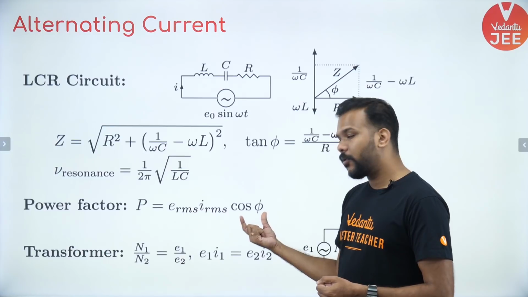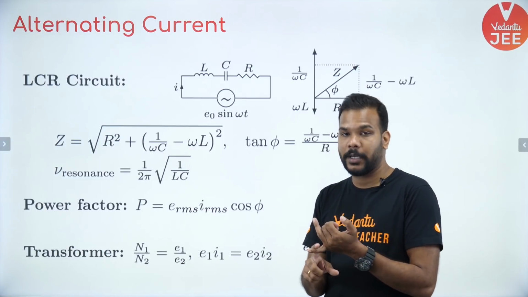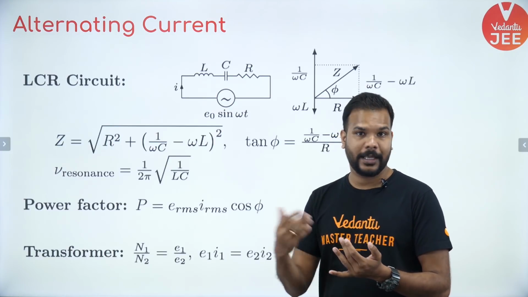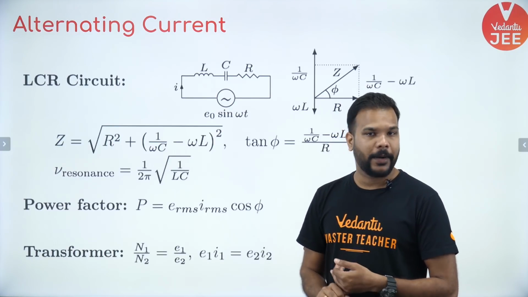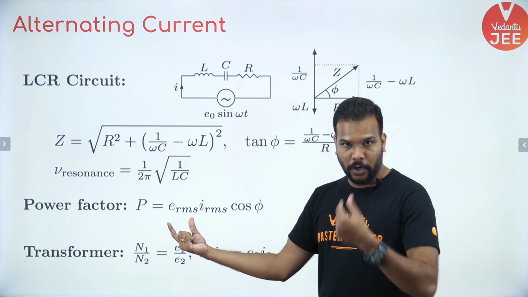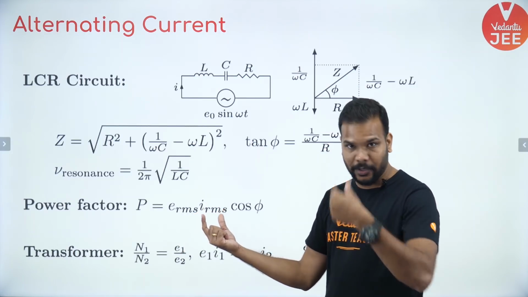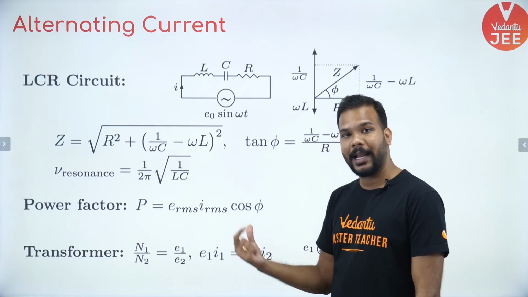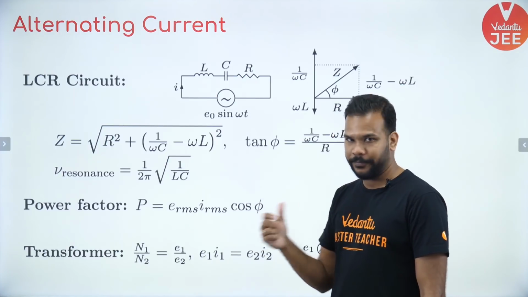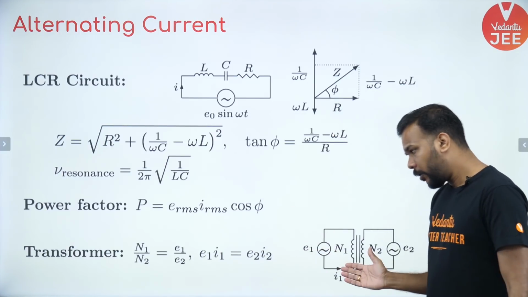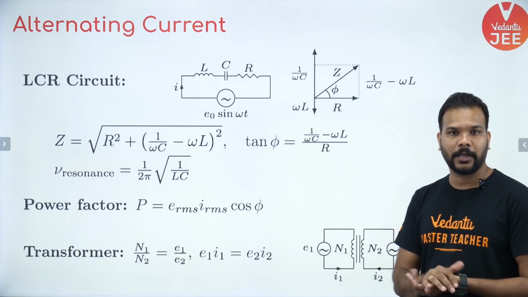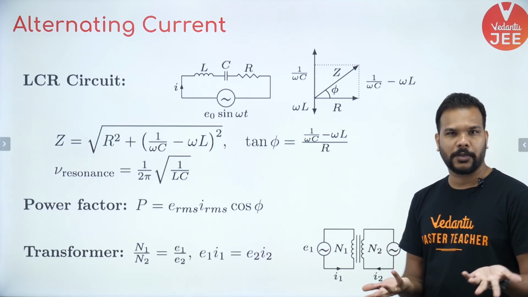Okay, because the value of cos phi for a capacitor will be 0, because there is a phase difference of 90 degrees there. For an inductor also that will be 0 because there is also a phase difference of pi by 2. Okay, and if you start writing E RMS as E naught by root 2, I RMS as I naught by root 2, the formula can also be written as 1 upon 2 E naught I naught into cos of phi.